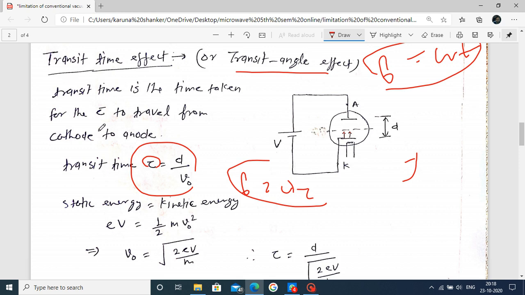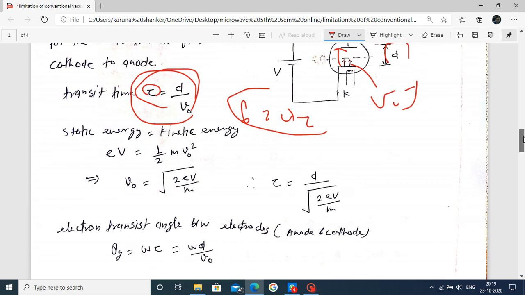Focus on this one. Transit time is the time taken for an electron to travel from cathode to anode. The distance between anode and cathode we consider as d, and the electron velocity is considered as v naught. By the relation that time is distance upon velocity, we relate this.